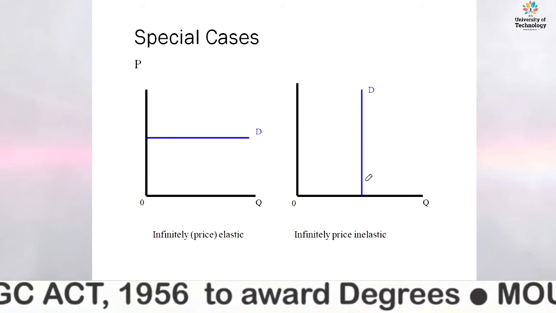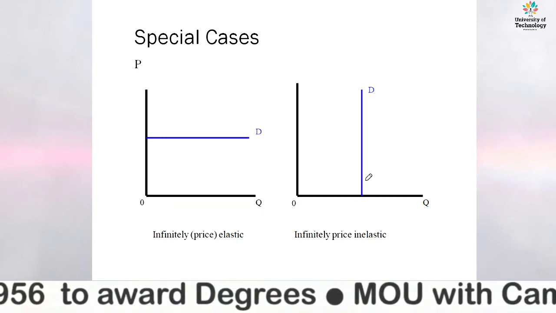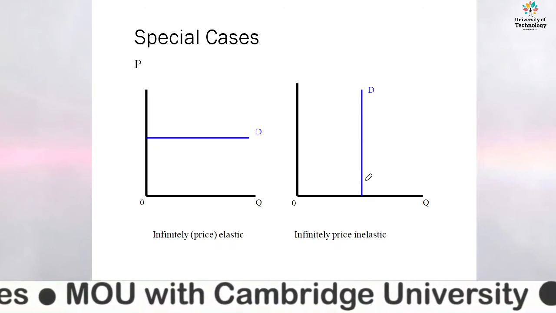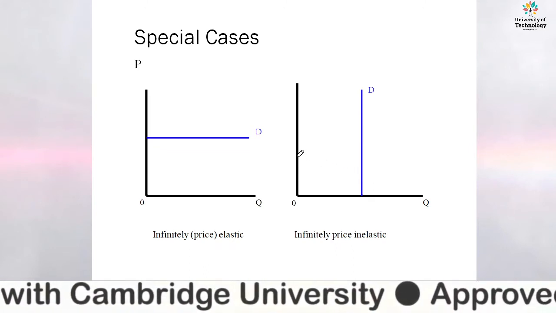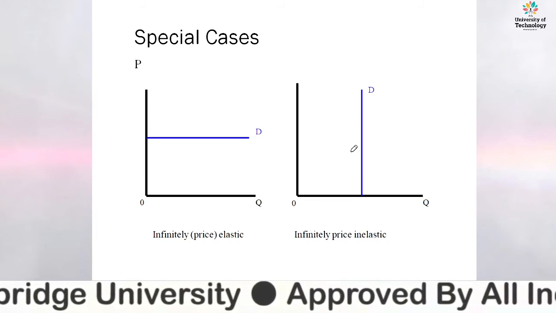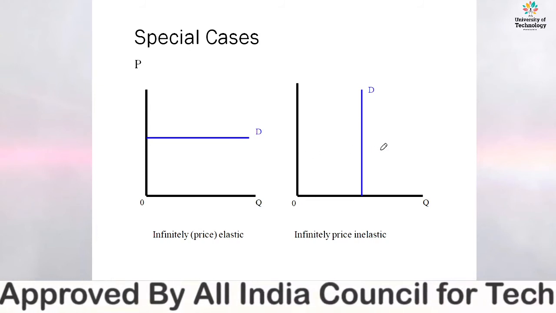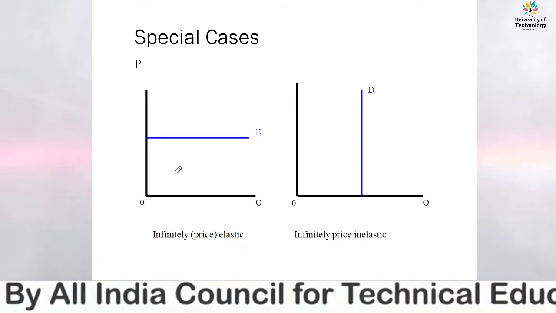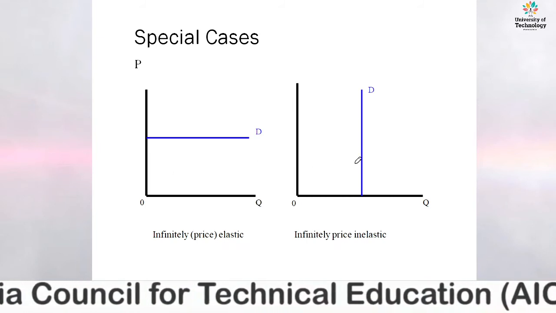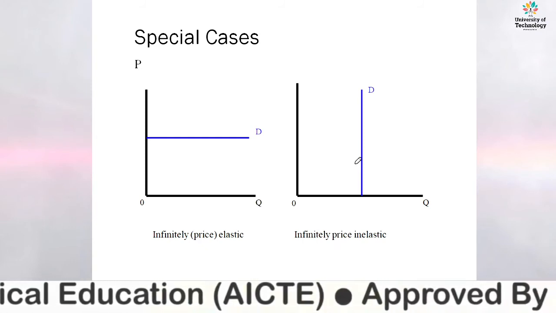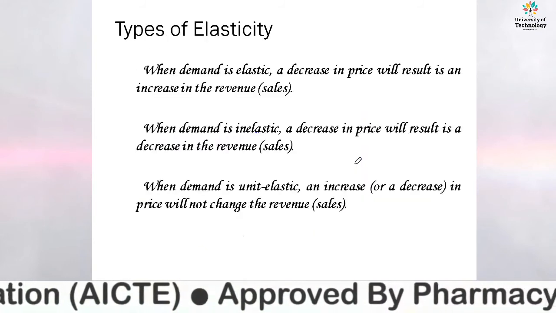It is constant. It means the change in quantity is zero divided by some numeric value, and the resultant EP is equal to 0. Here the EP is infinite in the first case, here the EP is 0, and it is known as infinitely price inelastic, right?